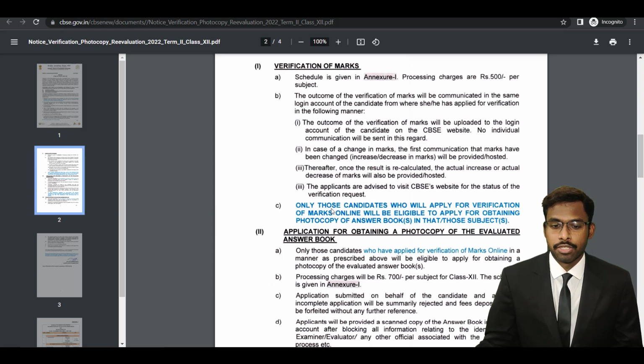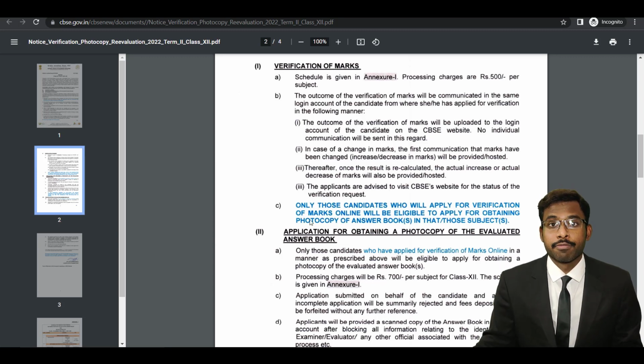Only those candidates who apply for verification of marks online will be eligible to apply for obtaining the photocopy of answer booklets in that particular subject. So if you want to apply for a photocopy as well, then first and foremost you have to apply for verification of marks. If you have not applied for verification, then you're not eligible to get the photocopy of the answer booklet of that particular subject. Okay, you first have to understand that verification of marks is so important. You have to fill that if you want to be eligible to obtain the photocopy of the answer booklet.